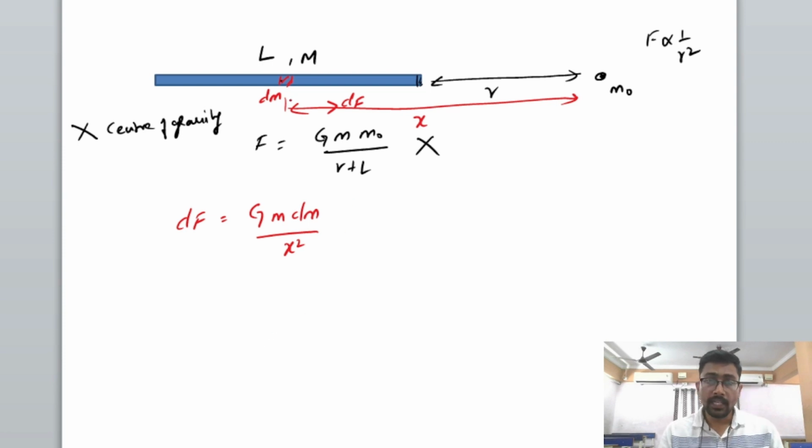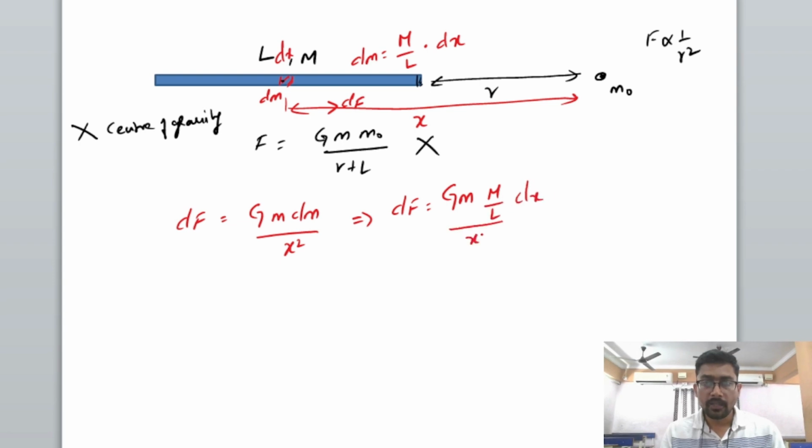And we know that this mass dm will be equal to mass per unit length, density, into that length, that small width, we will take dx. So I can rewrite this equation, dF is equal to G into m0 into m by L into dx by x square.